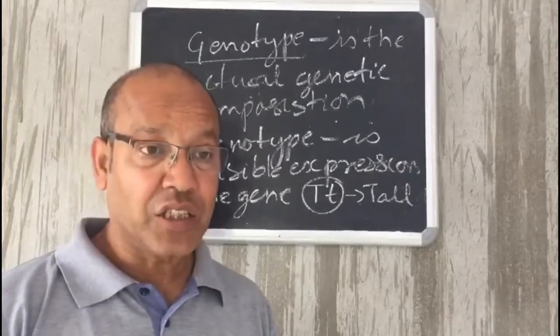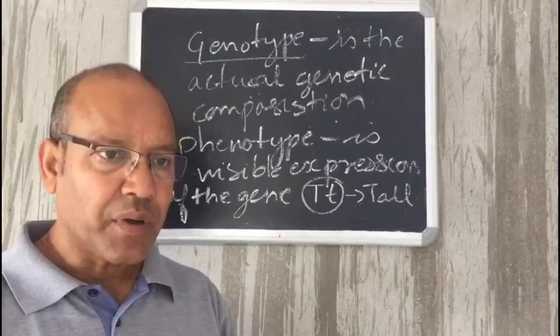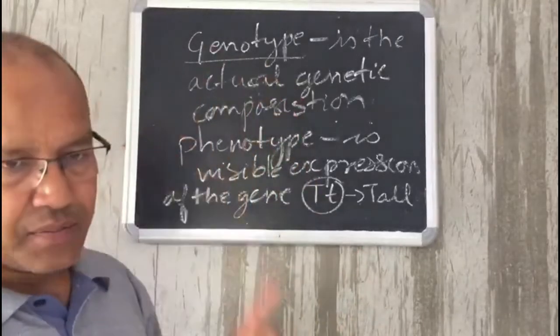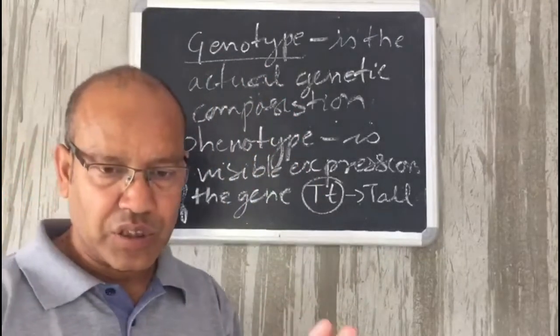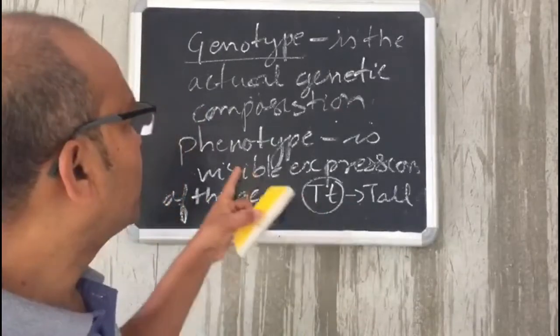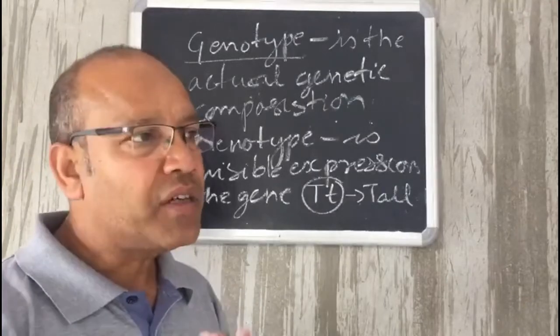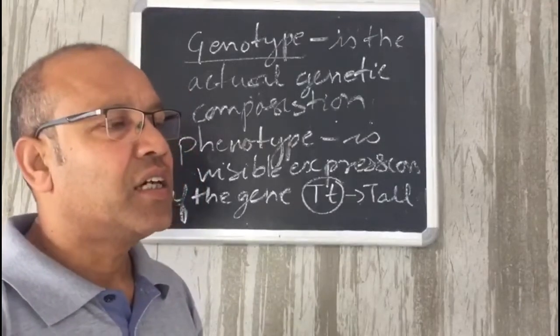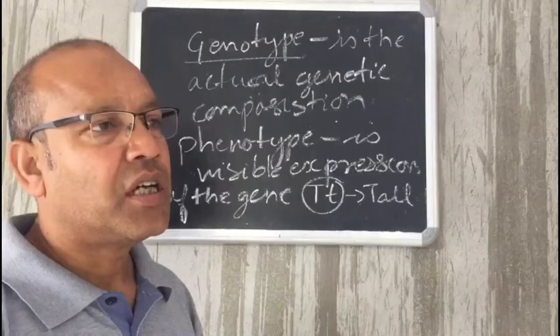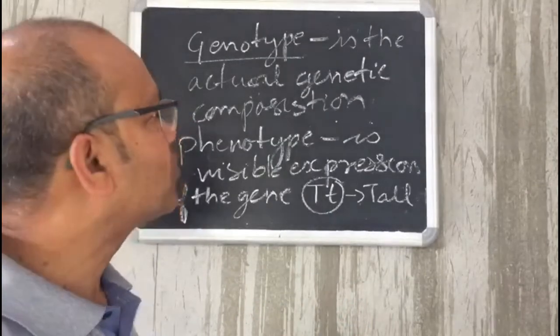But what it actually is, what type of genes it is actually made up of, the study of that is called the genotype. Genotype is the actual genetic composition. Now, this phenotype can be influenced by the environment as well. Whatever expression is seen from outside, after the influence of the environment along with the genetic makeup, is what is known as the phenotypic expression.